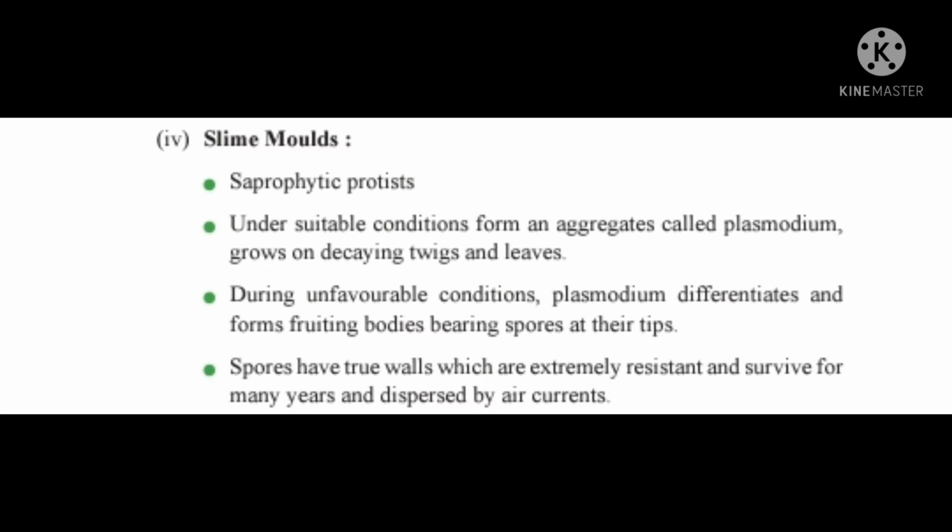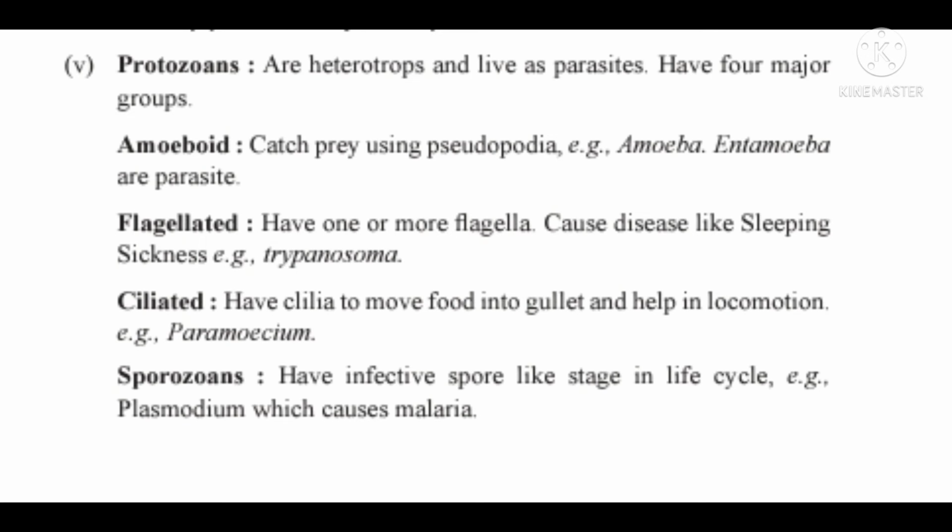Four, slime molds: saprophytic protists that under suitable conditions form an aggregate called plasmodium, growing on decaying twigs and leaves. During unfavorable conditions, the plasmodium differentiates and forms fruiting bodies bearing spores at their tips. Spores have true walls which are extremely resistant, survive for many years and are dispersed by air currents. Protozoans are heterotrophs and live as parasites.